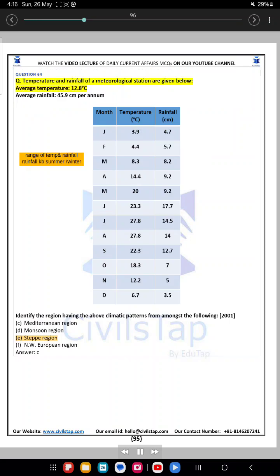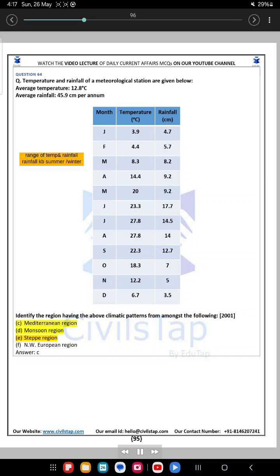Question 64. Temperature and rainfall of a meteorological station are given below. Average temperature, 12.8 degrees Celsius. Average rainfall, 45.9 centimeters per annum. Month, temperature in degrees Celsius, rainfall in cm. J 3, 94.7; F 4, 45.7; M 8, 38.2; A 14, 49.2; M 29.2; J 23.3, 17.7; J 27.8, 14.5; A 27.8, 14; S 22.3, 12.7; O 18, 37; N 12, 25; D 6, 73.5. Identify the region having the above climatic patterns from amongst the following. 2001.